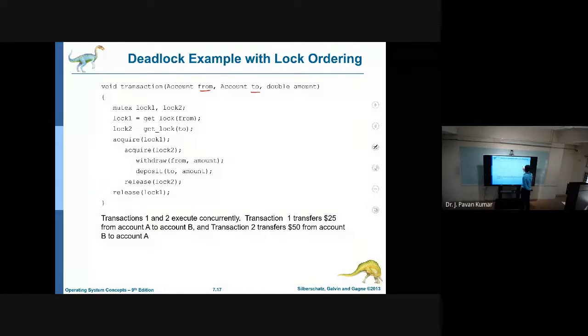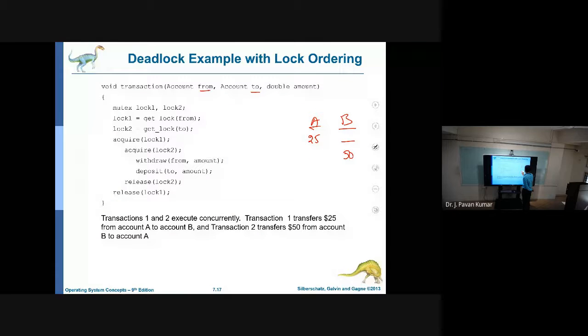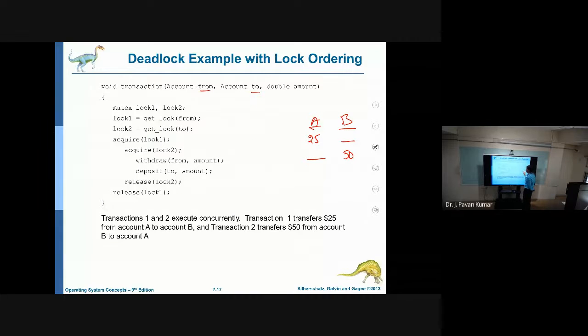Let us consider we have accounts A and B. Let us say 25 is to be transferred from A to B, and similarly another transaction transfers 50 rupees from B to A. To do this, first we need access to the from account. The from account is A, so transaction 1 will hold the lock on A. Transaction 2 is transferring from B to A, so it will hold the lock on B.